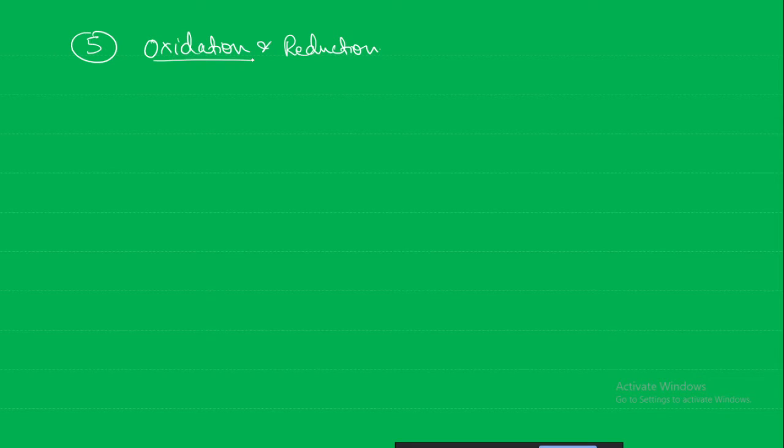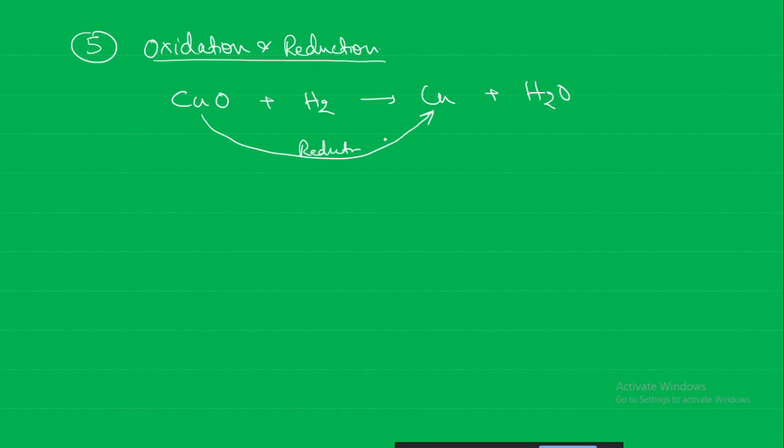Whenever it is oxidation reduction, both take place at the same time, simultaneously. For example, copper oxide with hydrogen giving rise to copper plus water. Here copper oxide converting to copper, is it oxidation or reduction? Reduction, loss of oxygen. Here hydrogen is gaining the oxygen, so it is oxidized, undergoing oxidation. So can we write it is an oxidizing agent?